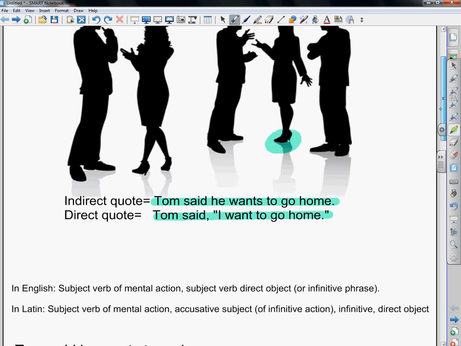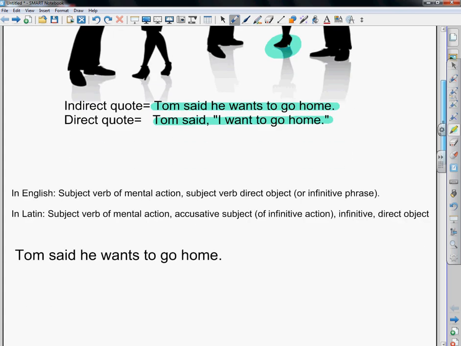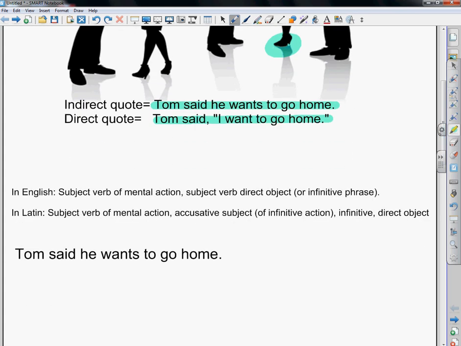So when we look at this, let's look at our tendencies. In English, usually we're going to get a subject, then a verb. Usually it's going to be a verb of mental action: thinks, it can be says, believes, any of those mental action verbs are going to work out. In English, we'll get a subject followed by another verb and then a direct object. Of course, in this case, we get an infinitive phrase, which replaces the direct object.